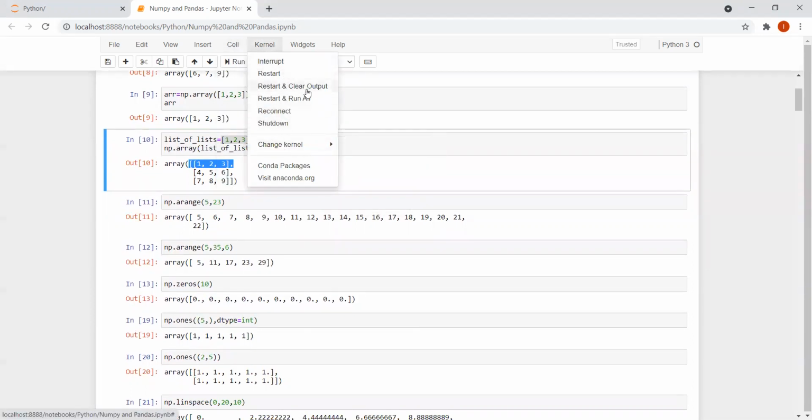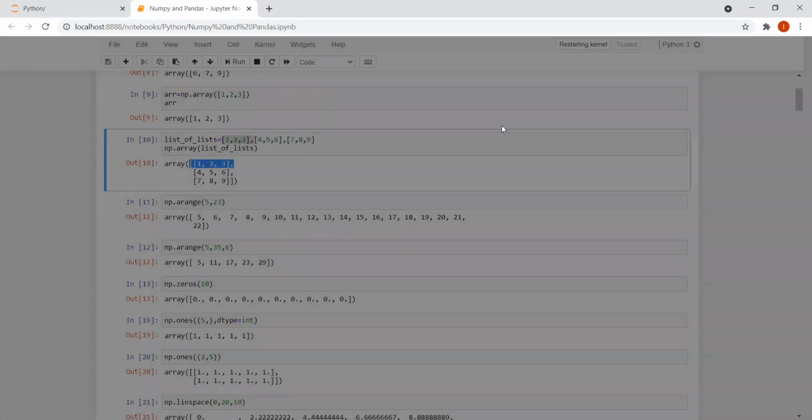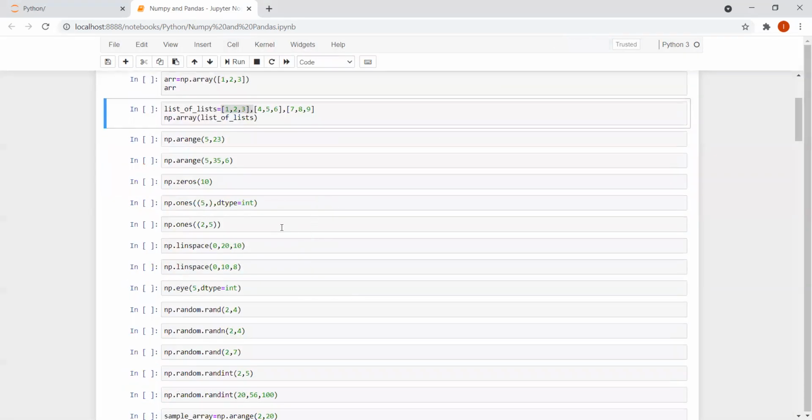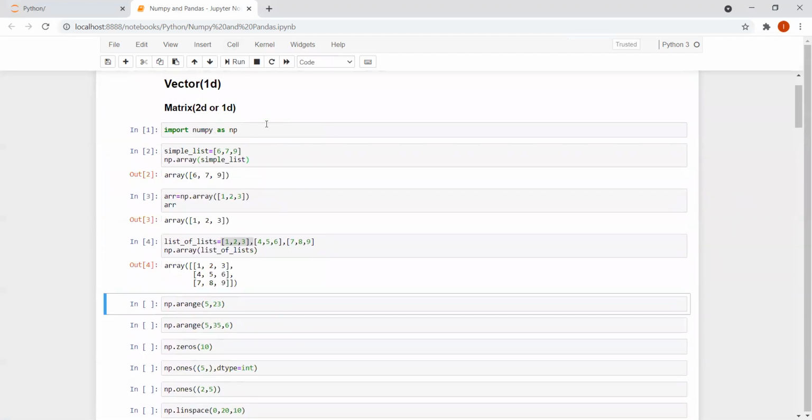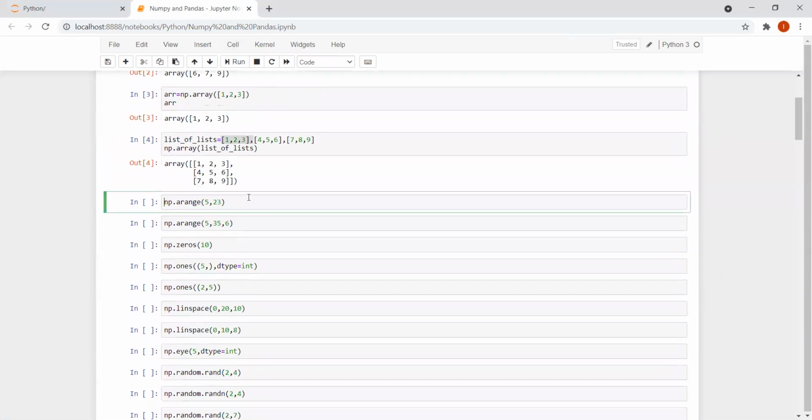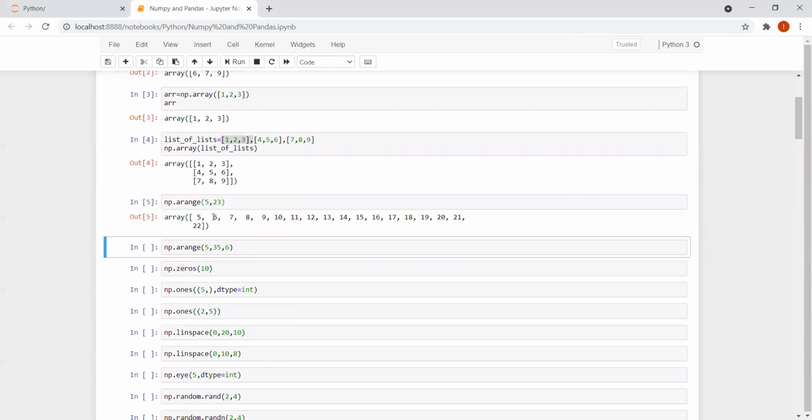So let me clear all the outputs. If I run and explain that, that would be better. These are all things we have already worked on. What I have written is np.arange(5, 23). When I run this, I get the output 5, 6, 7, 8, 9 up to 22.